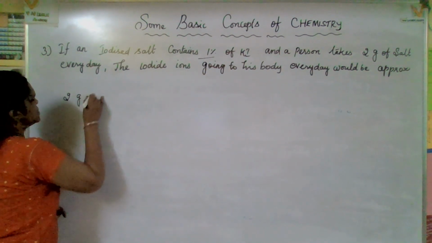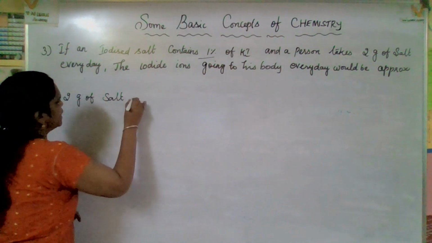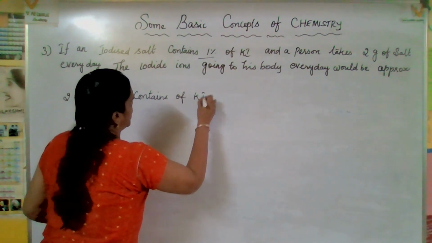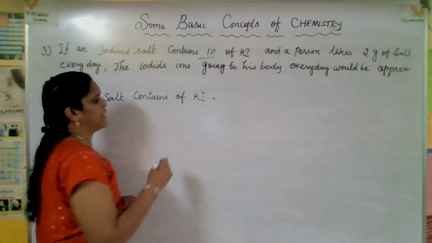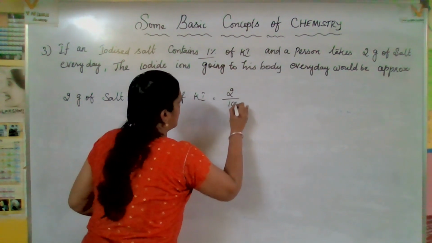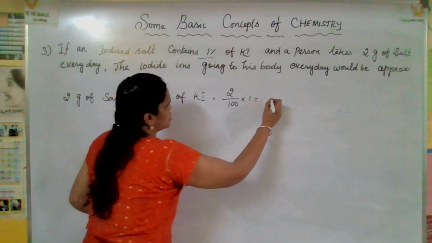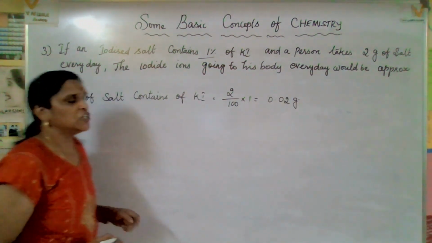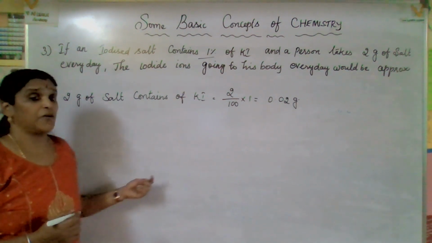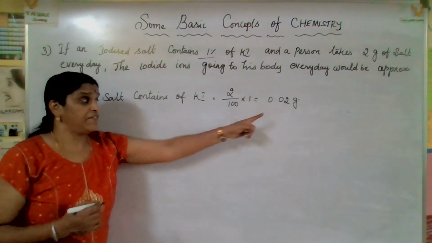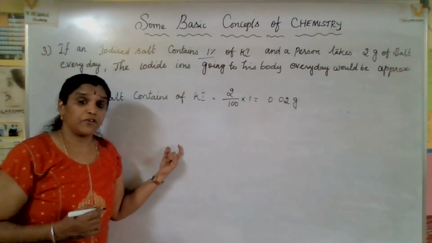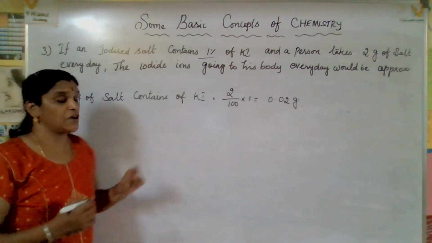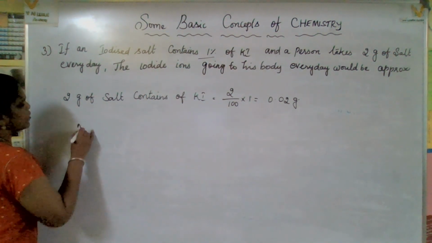2 grams of salt contains potassium iodide. Only the percentage they have given. So 2 divided by 100 into 1. Of course, here 0.02 gram. Right? Okay, now we have to find the number of moles. Given mass we found out. Now we have to find the number of moles, and finally we have to find the number of ions. Okay, here the number of moles.